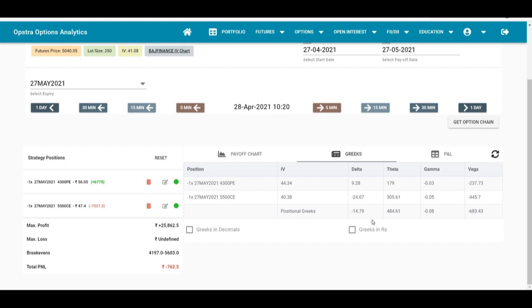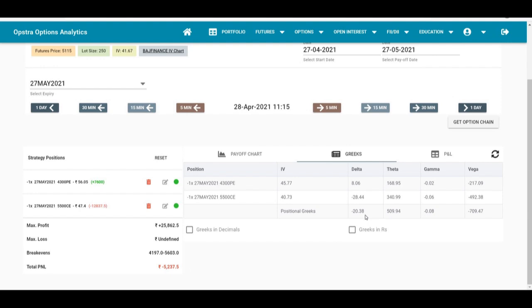So in the previous video, like I have said, if you start with selling 17 delta strangles, whenever the overall delta of the position breaches 20, we'll make an adjustment. So here our position delta is 15. We are about 15 delta short in Bajaj Finance. So we'll make no changes. We are getting a loss of about 800 rupees.